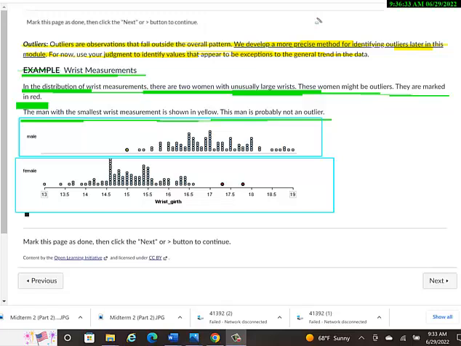So in their minds, they're thinking that these 2 red dots down here in the female wrist size dot plot are outliers. They look to me fairly far away from the center or from the spread. But this one's kind of hard to tell. The yellow dot in the male distribution seems kind of far from the center, but maybe not as far from the center in the male distribution as the 2 red ones in the female. But yeah, that's kind of tricky. We'll have to figure out a way to make it more precise. What qualifies as an outlier? Why do the 2 red ones qualify but the yellow one doesn't? But we'll come up with that in the future.